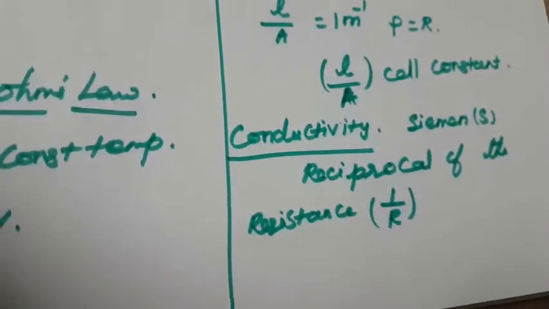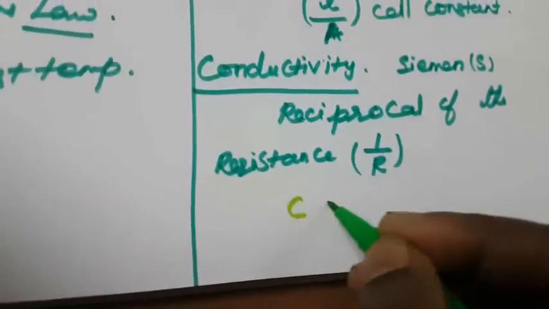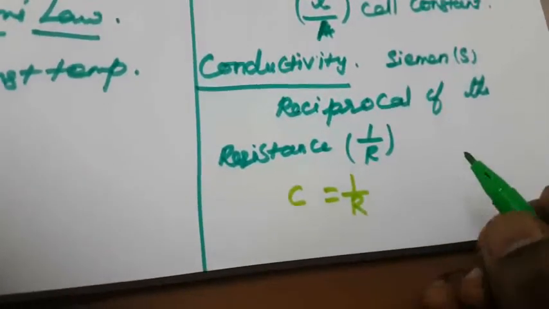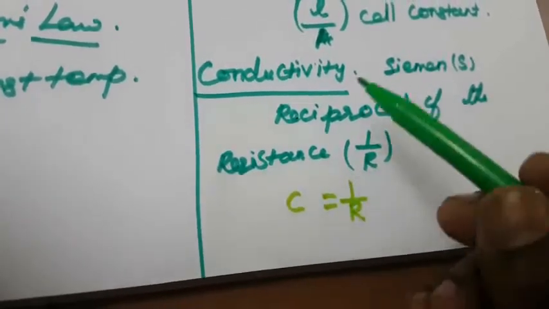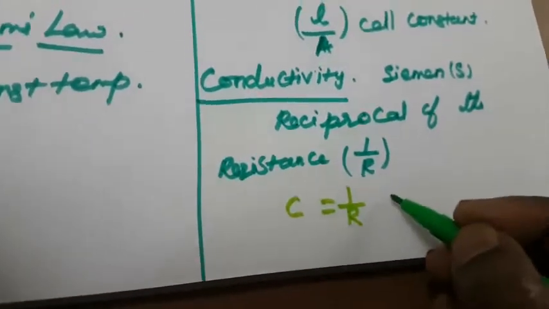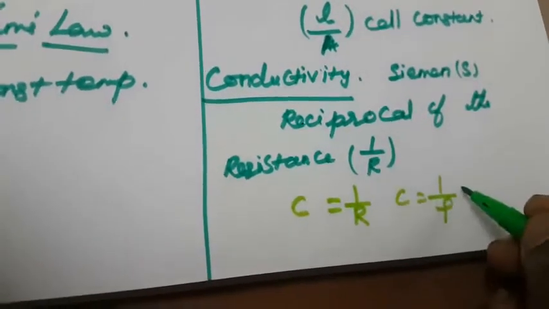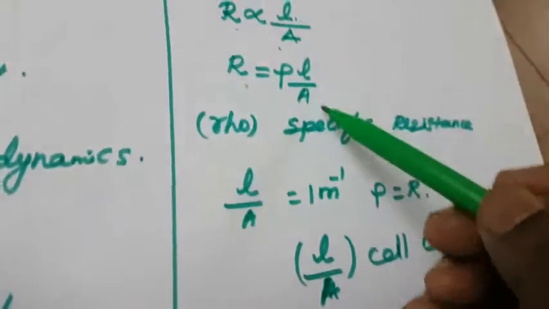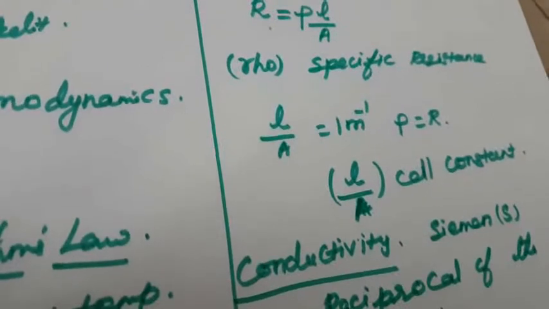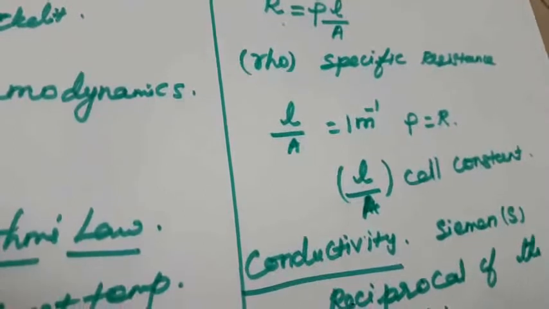As I already told, the conductance is the reciprocal of the resistance, 1 by R. Now substitute the value of R here: C is equal to 1 by rho times A by L, that is area by length. The reciprocal of the specific resistance is called the specific conductance.